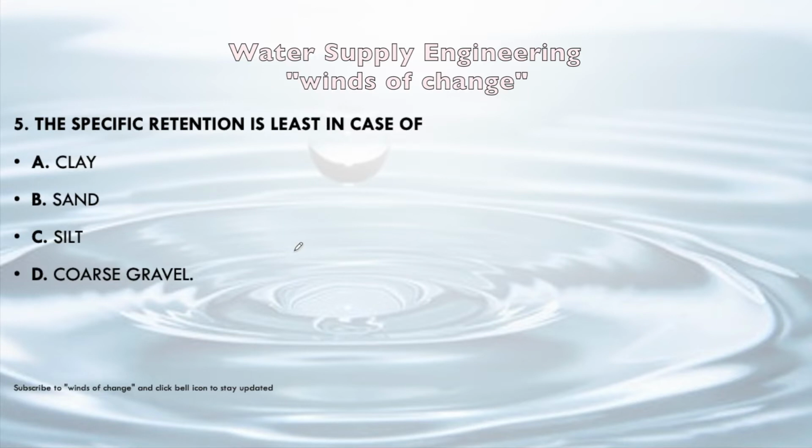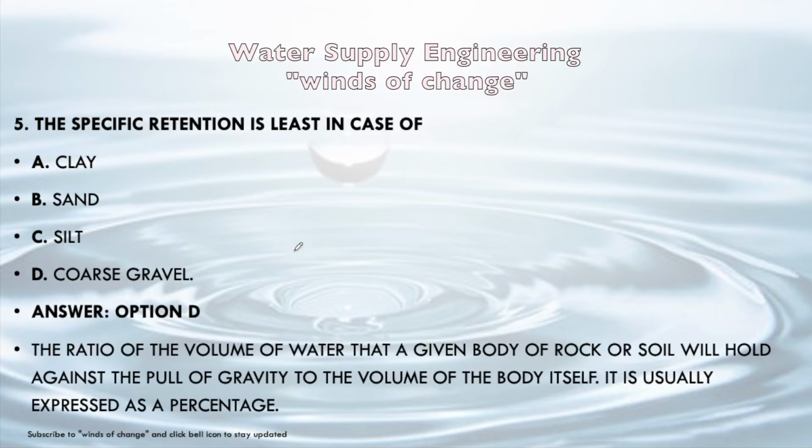So obviously it will be least in case of the coarse gravel, where no capillary action can take place. There will be least specific retention. So the ratio of the volume of the water that a given body of a rock or soil will hold against the pull of gravity to the volume of the body itself, usually expressed as a percentage, is the specific retention. Okay, so specific retention will be minimum in case of the coarse gravel.